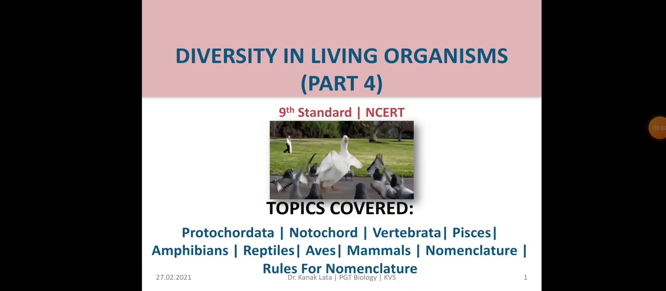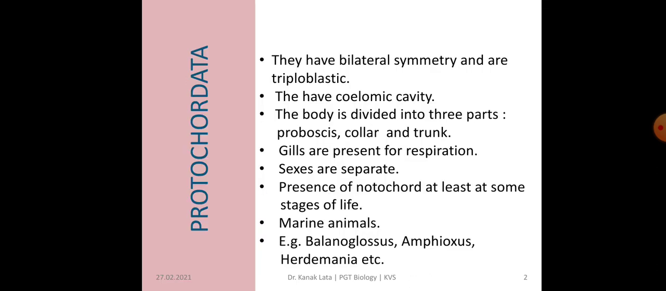Good morning, friends. Today I am here with Diversity in Living Organisms, Part 4 of ninth Standard, and this is the last part of this lesson. Today we are going to discuss Protochordata, Notochord, Vertebrata, Pisces, Amphibians, Reptiles, Aves, Mammals, nomenclature, and rules for nomenclature. So let us start the session with Protochordata.